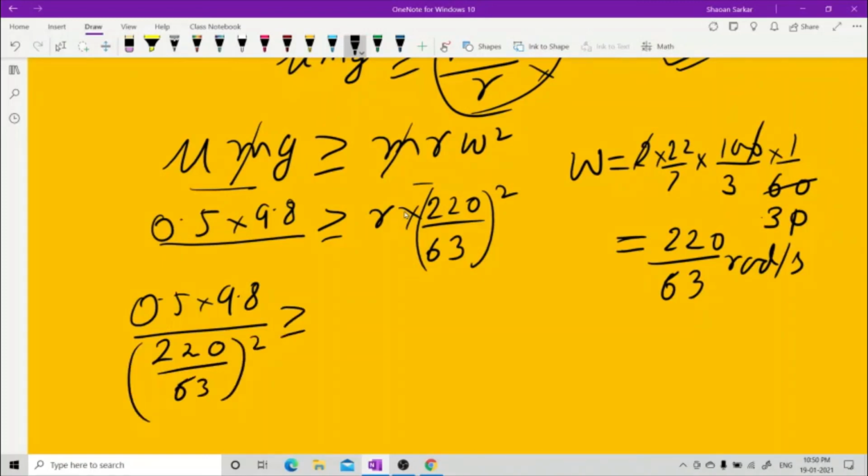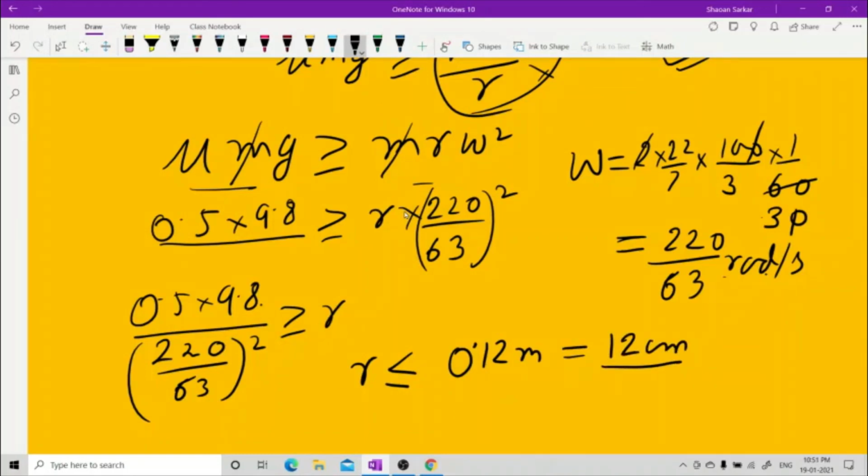And this r should be less than this quantity. This omega is in rad per second. So r comes out to be less than 0.12 meter. That means this is less than 12 centimeter.